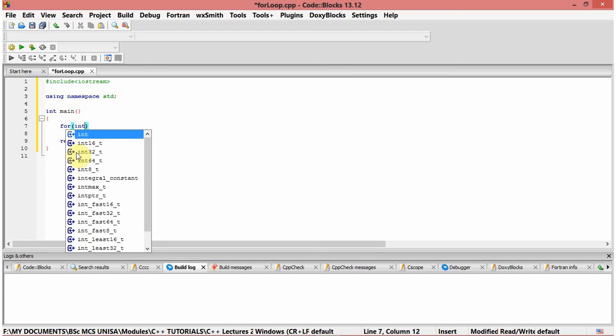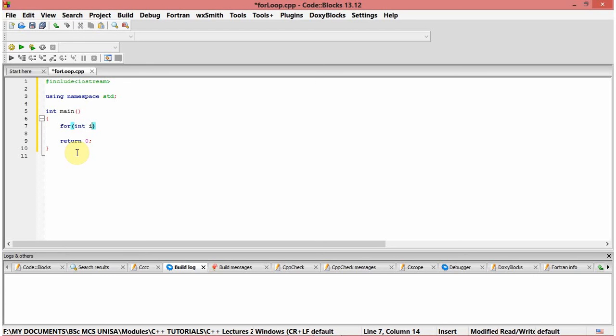This is the first part: int, let's give it i again, and initialize it to 0, then terminate, and then the condition. I has to be less than 10, and as we started at i being 0, let's increase i towards that 10, i plus plus.